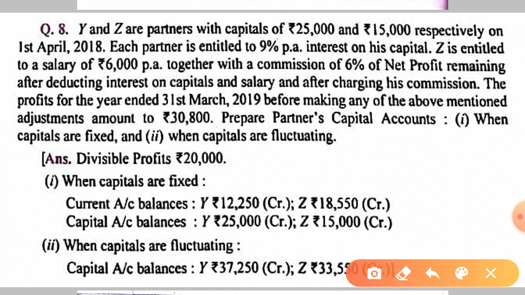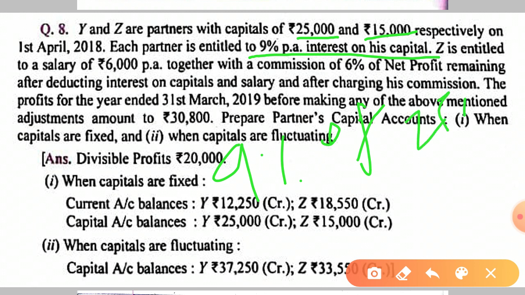Y and Z are partners with capital. Capital of both the partners is given. On 1st April 2018, each partner is entitled to 9% interest on capital. So 9% interest on capital will be charged, 9% of capital. Okay, 9% of 25,000 and 15,000. I'll show you in the solution.